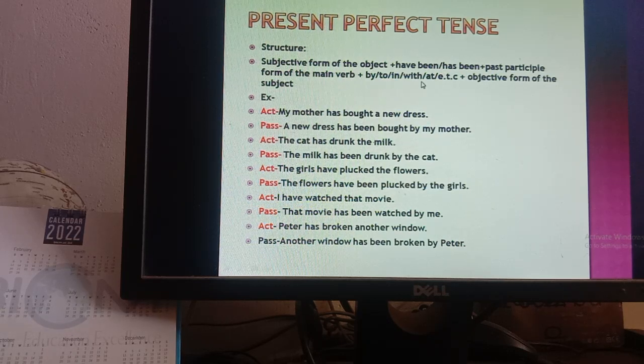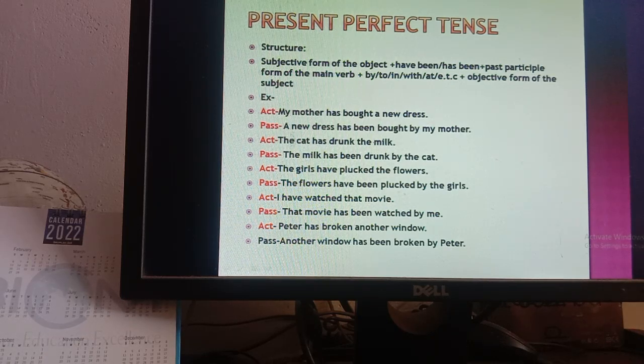Only in the use of the be verb. Here, as this is present perfect tense, you have to put have been or has been. Then the past participle form of the main verb, same as before. Then by, to, in, with, at, etc. according to the use or meaning. Then the objective form of the subject.